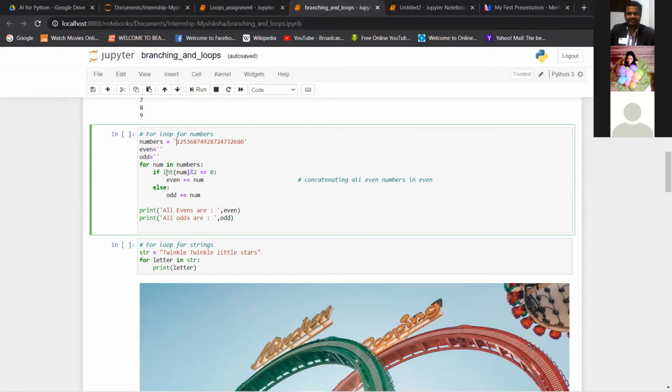Okay, so the first num will be 1. Now 1 modulo 2 is not 0, right? So this operation will not happen. The else operation will happen. As dividing it by 2, the remainder is not 0, it is odd, right? So the number is odd, so we are saying odd is equal to odd plus num.